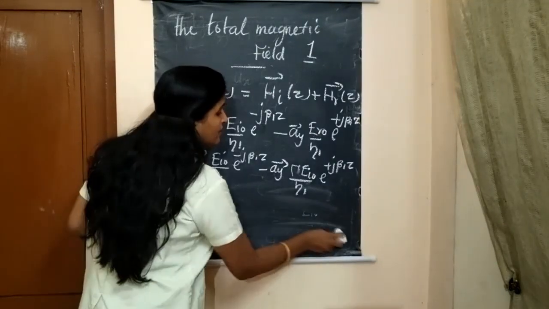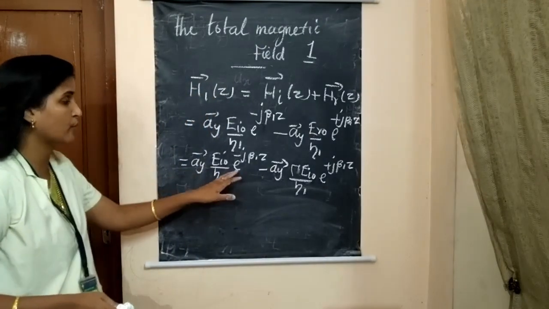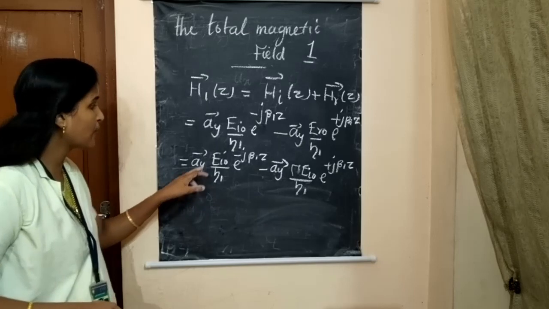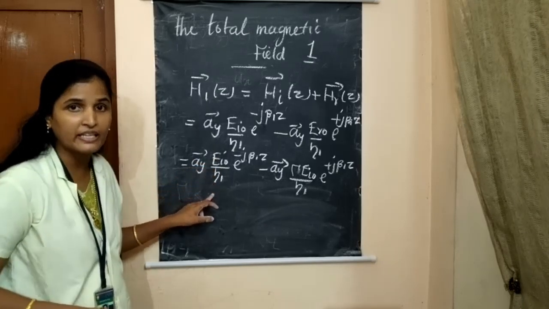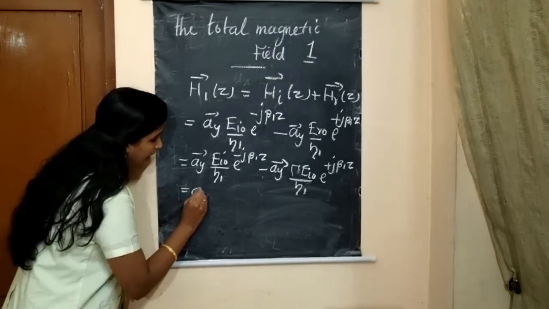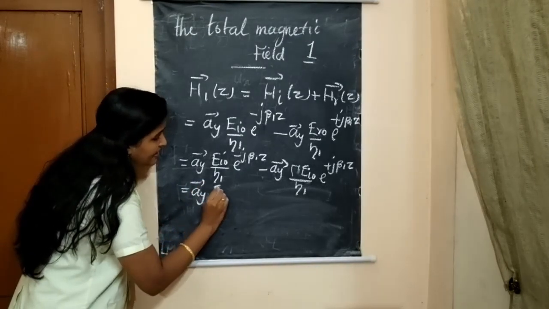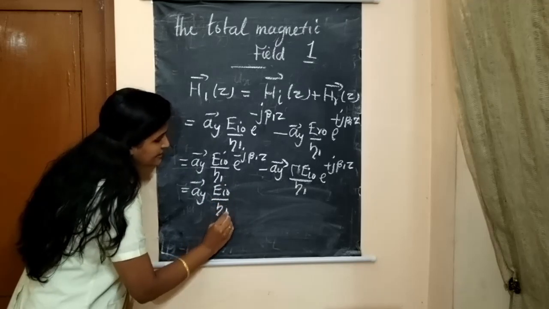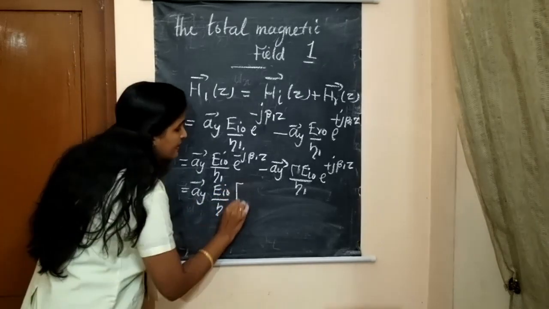Okay. In both the equations, both the terms have a_y E_i0 divided by eta_1 in common, so we can take it outside. So a_y E_i0 divided by eta_1 can be taken outside.